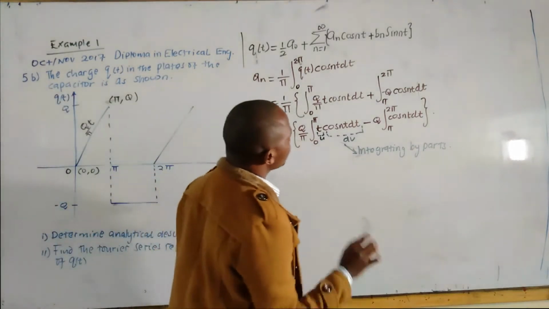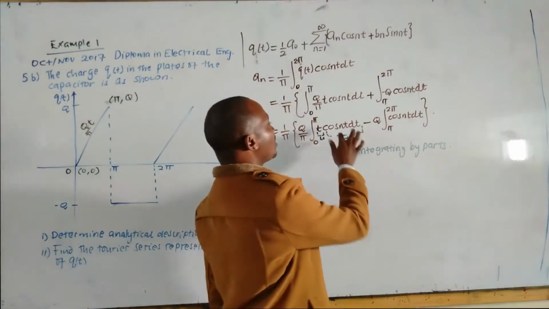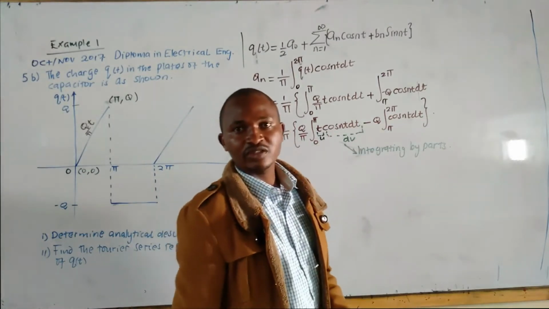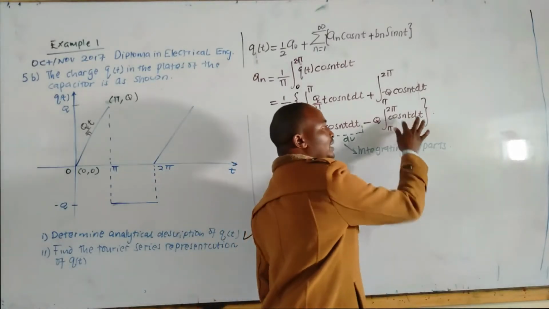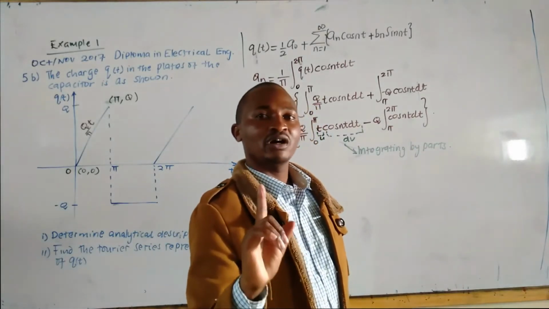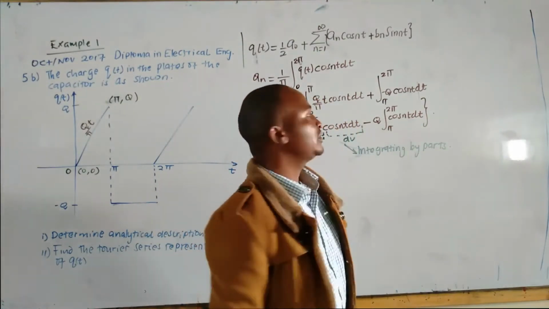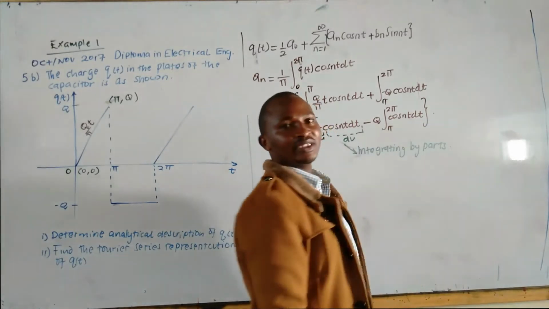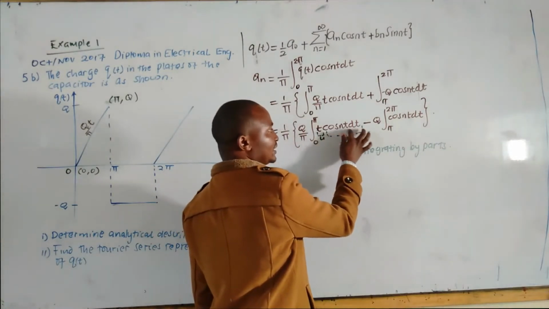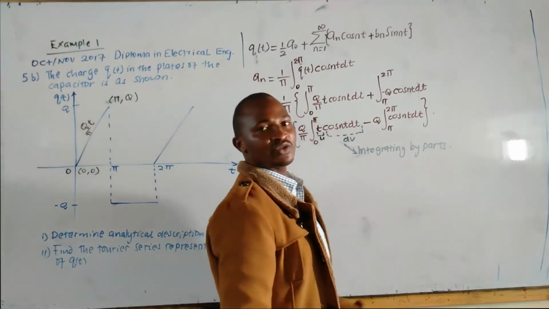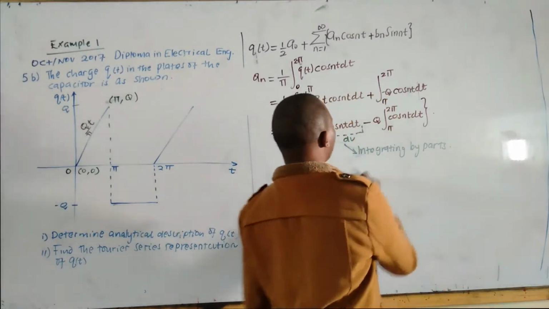Because we have two expressions, t, which on its own can be integrated with respect to t, and cos nt, which on its own can be integrated with respect to t. We also integrate directly here, because we only have one expression in our integral. We only have cos nt. We can integrate directly. Here you have t cos nt dt, which should be integrated by parts.